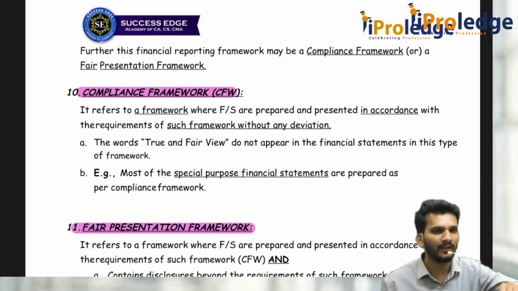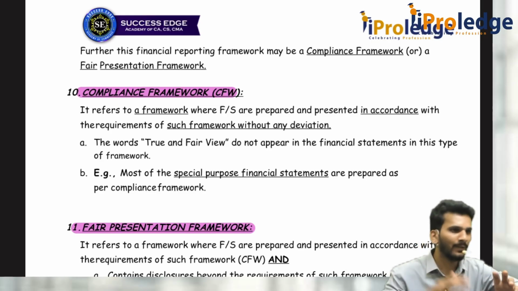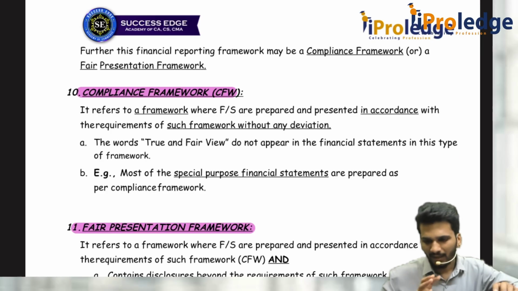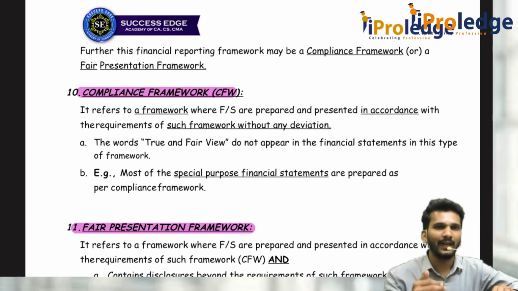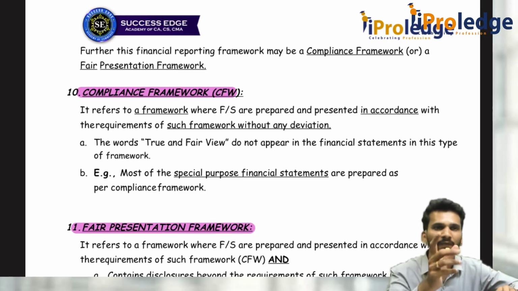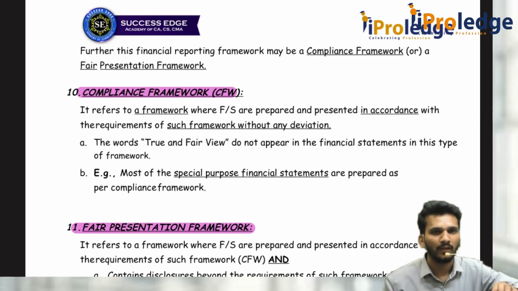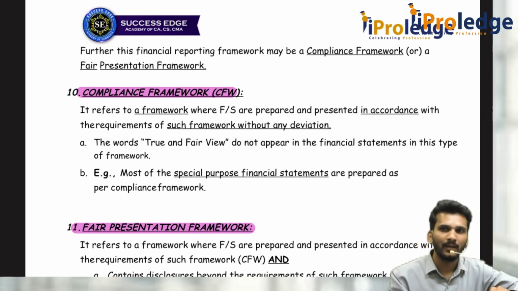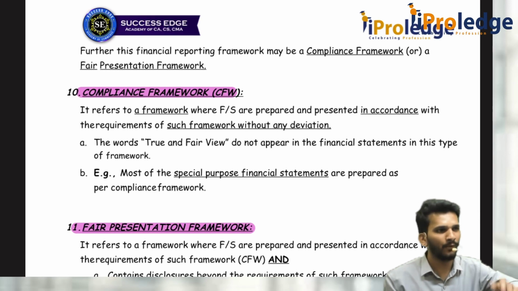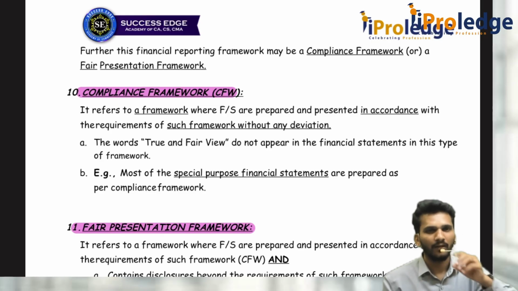But a fair presentation framework is not like that. A fair presentation framework tells you to prepare as per the law, but whenever you feel that if you deviate from somewhere and go to some other place, you can present it in a better manner, then you can deviate for the purpose of better presentation. That framework is called the fair presentation framework. Fair presentation is like compliance plus. So fair presentation framework means compliance plus deviation is allowed. You should follow the law plus some deviation is allowed. Compliance means you just follow the law, don't deviate anywhere.